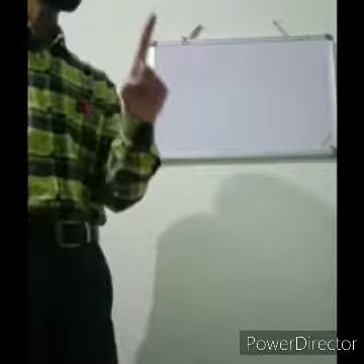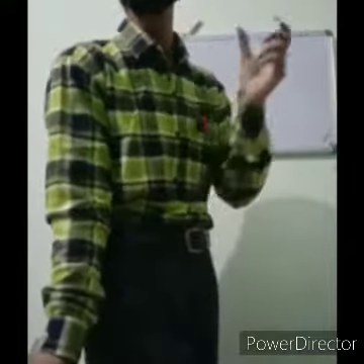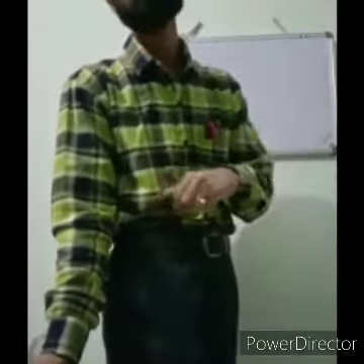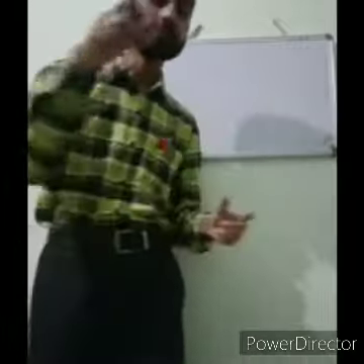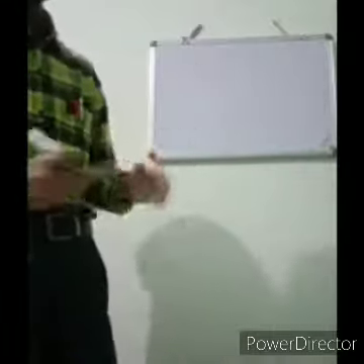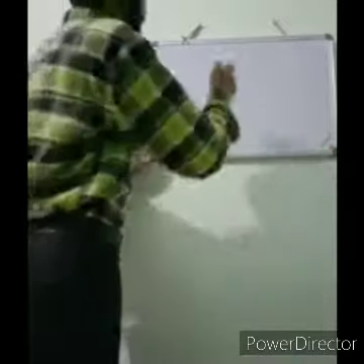One thing more, they can ask you this question for 1 mark also. For example, they can ask you to write a short note on Rabi season, write a short note about Rabi crops, write a short note on Zaid crops, write a short note on Kharif crops. So you can write it in this manner also, for 1 mark or 3 marks or even for 5 marks. Is that clear? So now the next topic is, बच्चों, major crops.